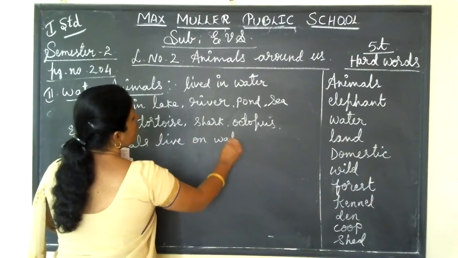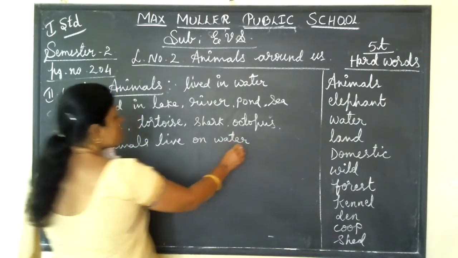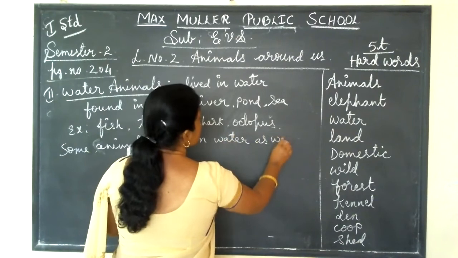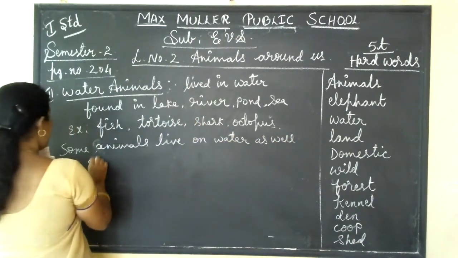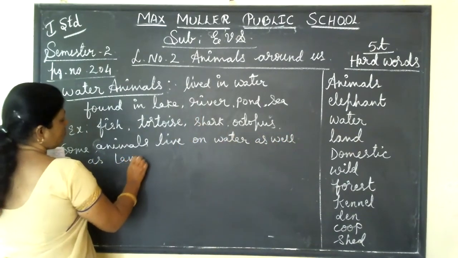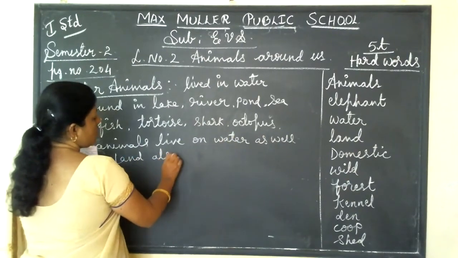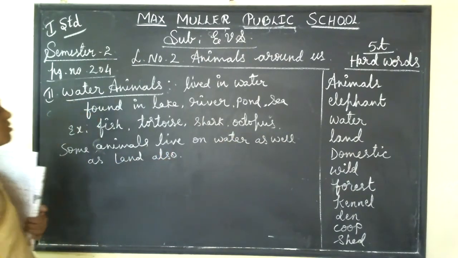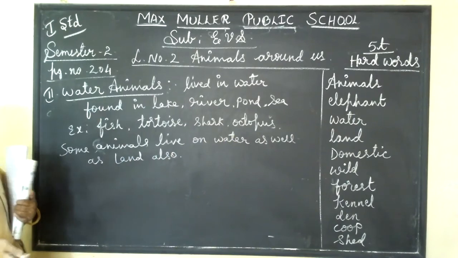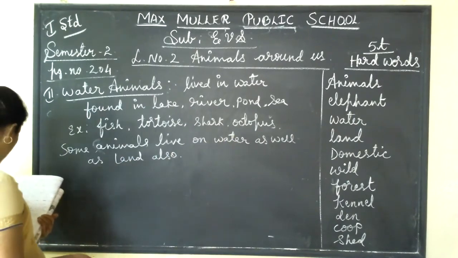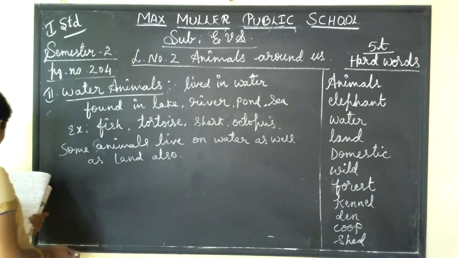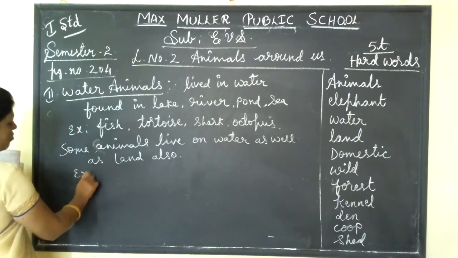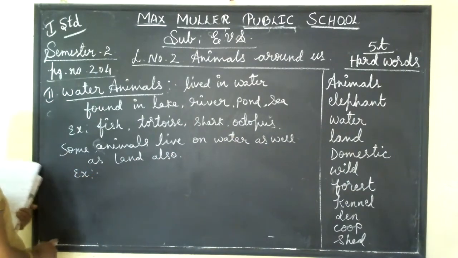Live on water as well as land. So, some animals live in water as well as land. For example, which are those animals? Both they are living on land and water.